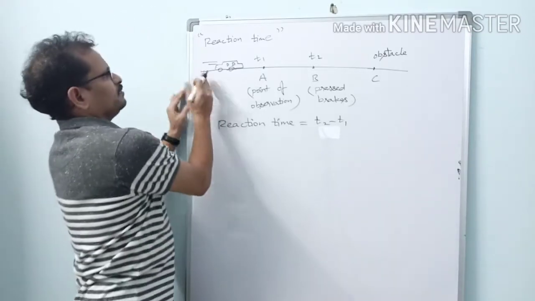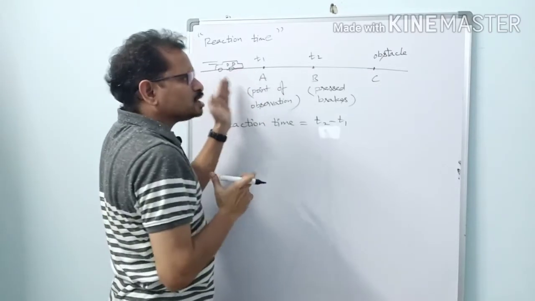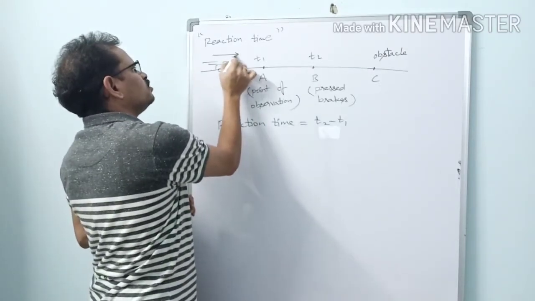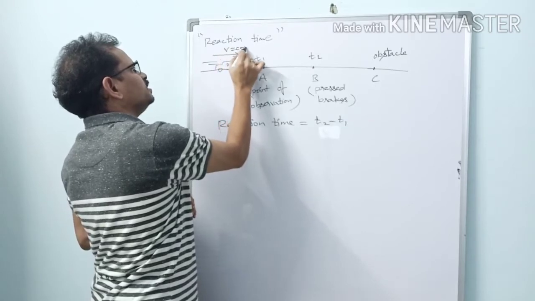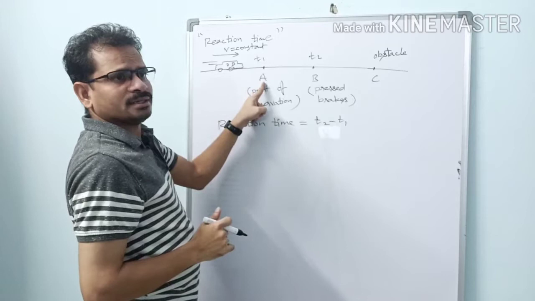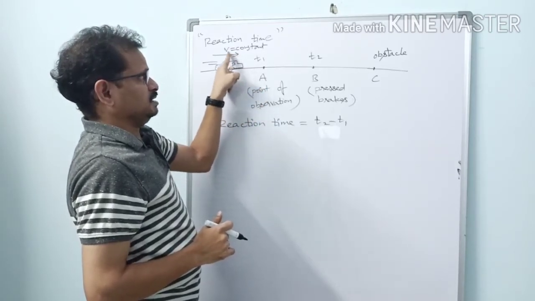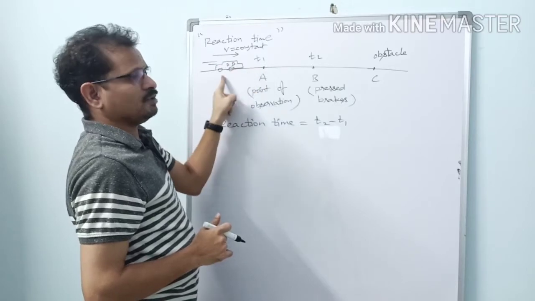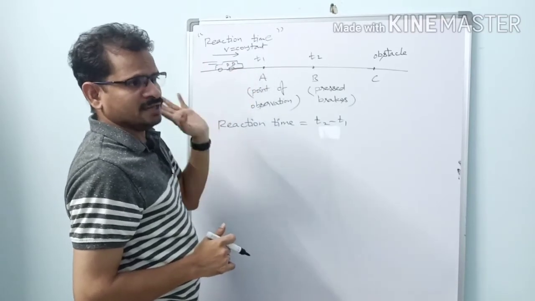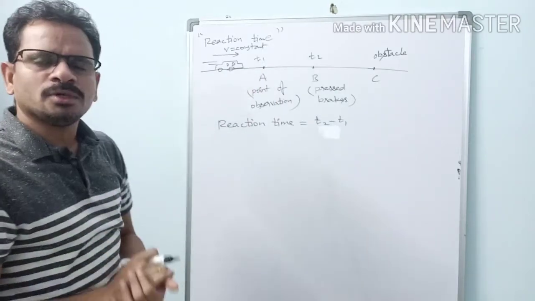So from beyond to point A, what type of motion? Suppose the car is moving with a constant velocity, v equal to constant. At A, what is the velocity? This is the same velocity. Before A, what is the velocity? At A also the same velocity. From A to B, is there any change in the motion of the car?